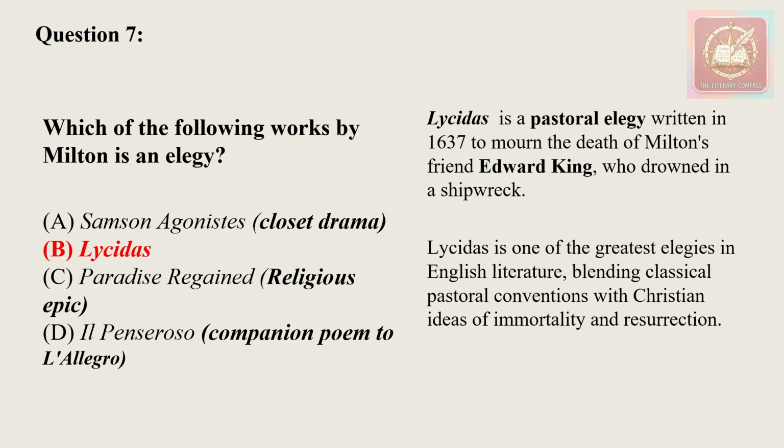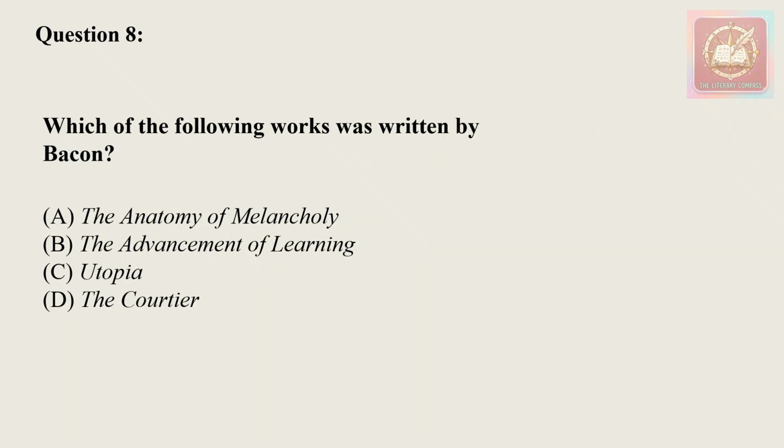So this particular work praises contemplation, solitude, and the reflective temperament, we can say. So moving on to the next question. Which of the following works was written by Bacon? We have The Anatomy of Melancholy, The Advancement of Learning, Utopia, and The Courtier.